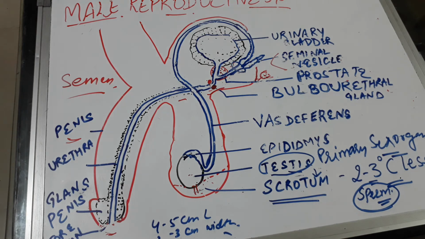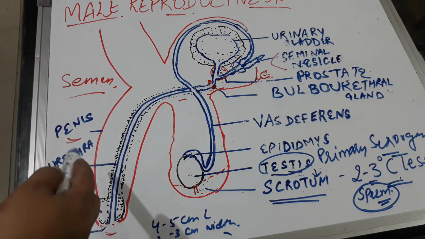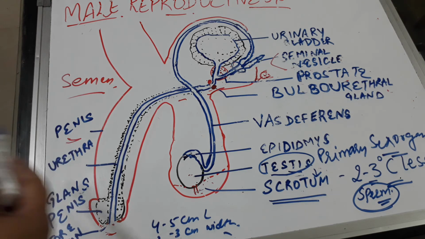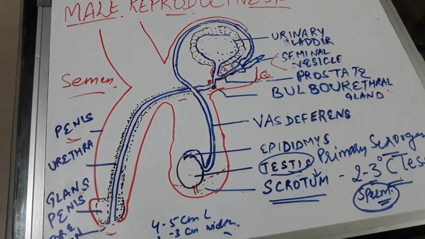It is about 20 centimeters long in the male, and the urethra serves as a common pathway for the flow of urine and semen. After that, there is another organ, the penis, which is the male genitalia. Male copulatory organ is also its other name. At the tip of the glans penis there is one slit-like opening which is called the urinogenital aperture.